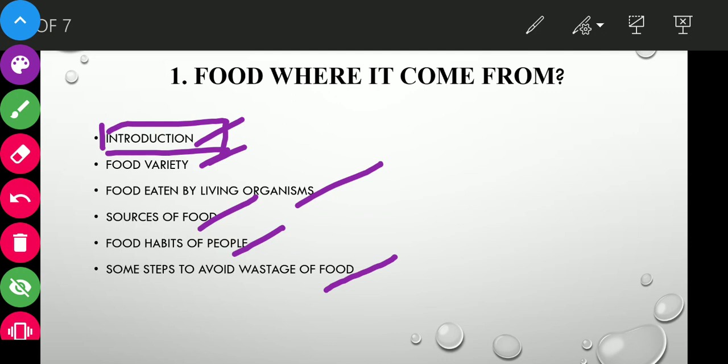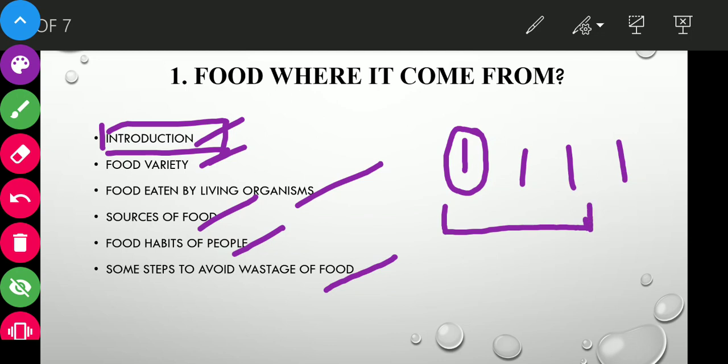You know that we consume food 3-4 times in a day. The food consumed at one particular time is called a meal. So if a person is eating 3 times in a day, we'll say he is taking 3 meals in a day. Usually a person takes a meal in the morning, that is called breakfast.